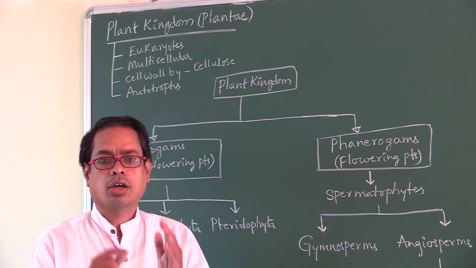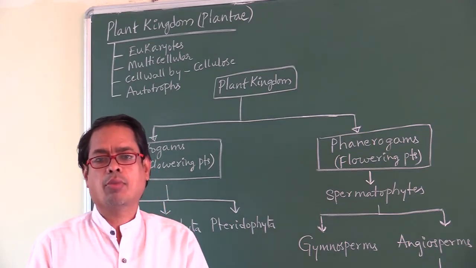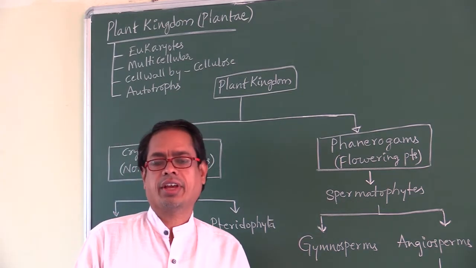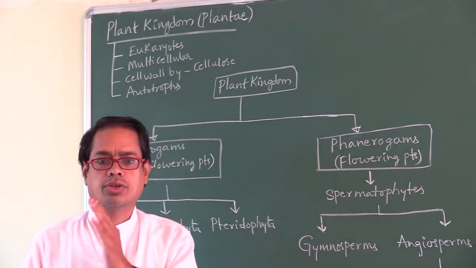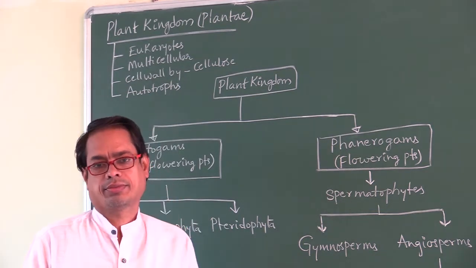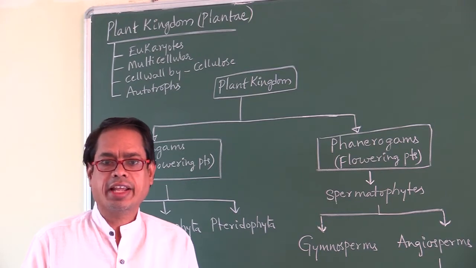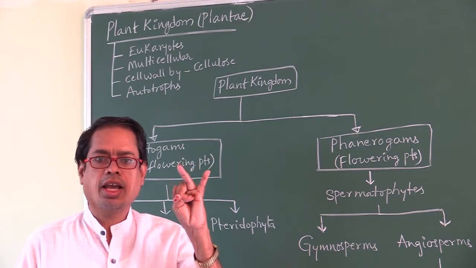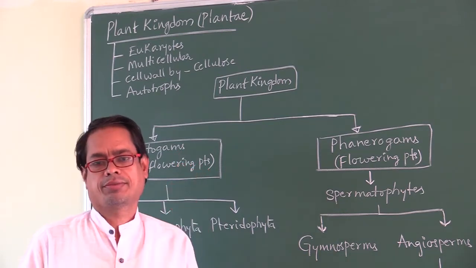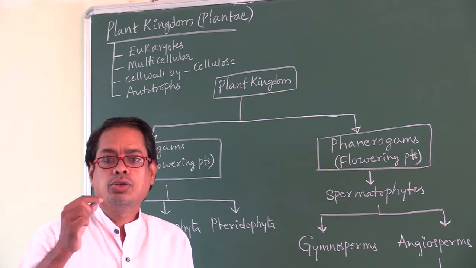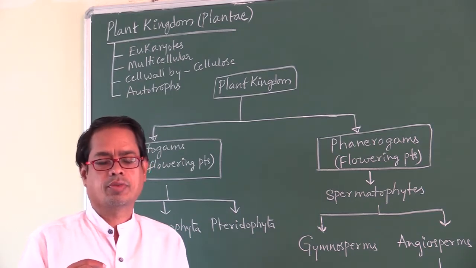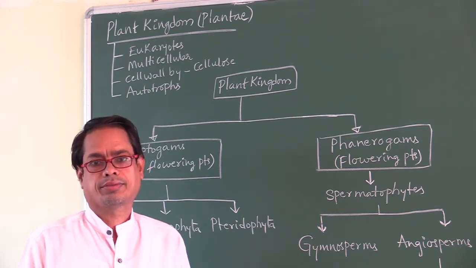Today, what are the groups found in plant kingdom or Plantae? According to Whittaker's classification, this plant kingdom belongs to the fourth kingdom, isn't it? What are the five kingdoms in Whittaker's classification? Monera, Protista, Fungi, Plantae, Animalia. These Plantae are eukaryotes, multicellular organisms.